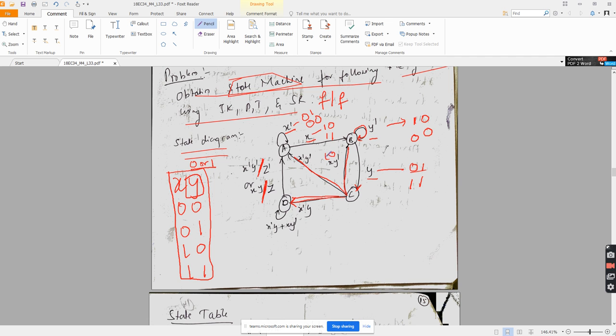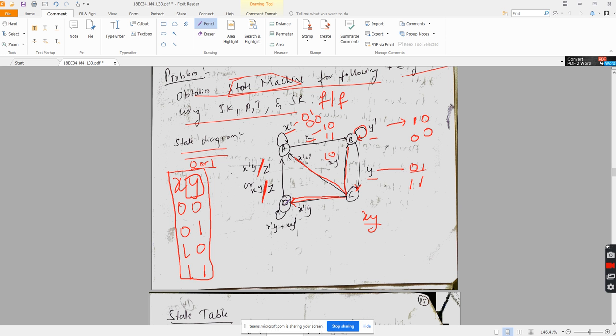Everyone understanding this? Yes, sir. There should be one more input combination. I will check it. Probably I am missing one more combination. Yeah, the combination xy is missing, correct? Where should I go for that term? I will check it and get back to it in the next class.